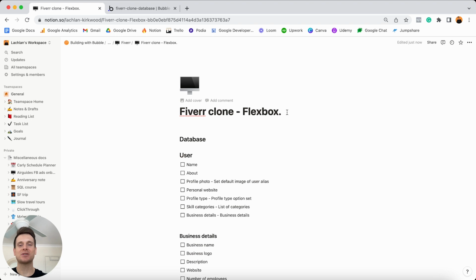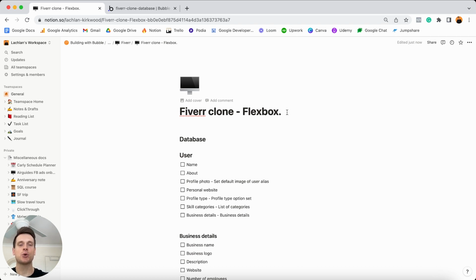Within our tutorial today, the first thing we're going to do is not actually build out any core user-facing features. Instead, we're going to take the time to set up and configure our own custom database, which is going to be used to power the rest of our Fiverr clone build.